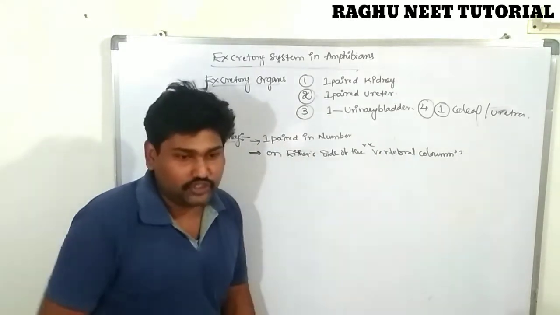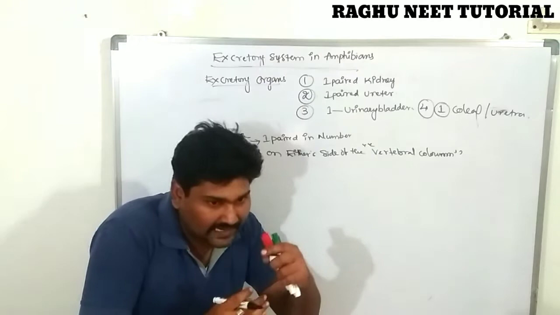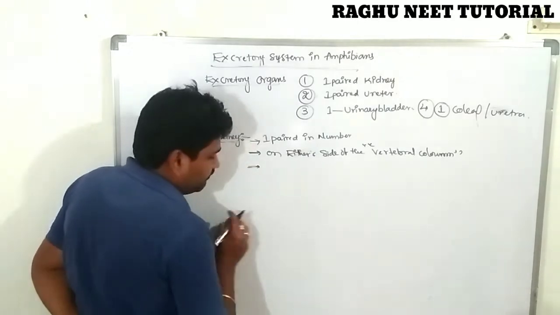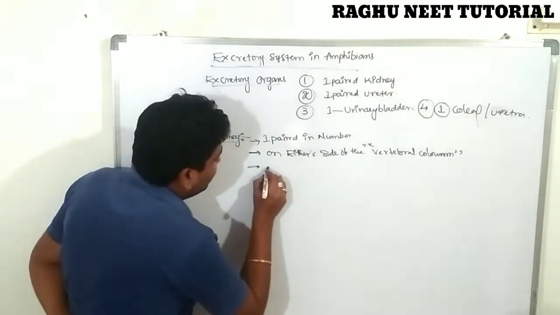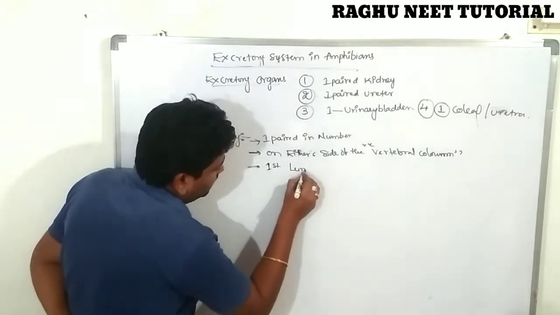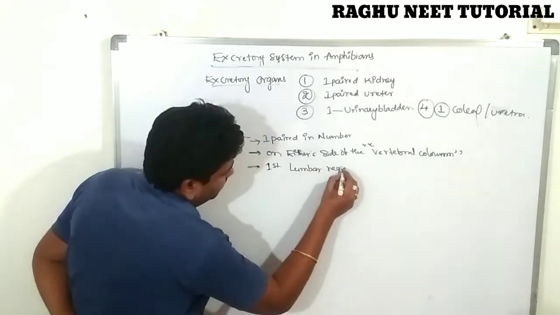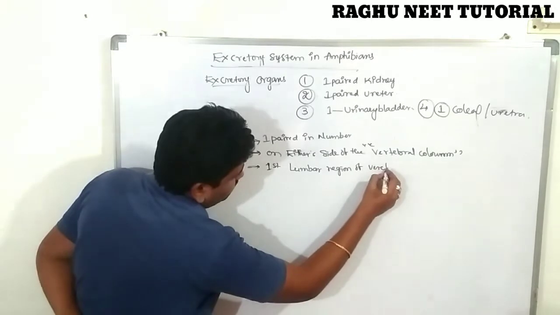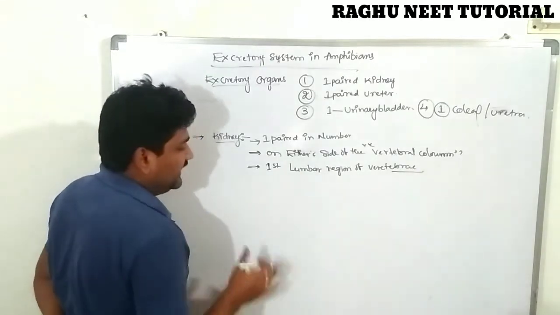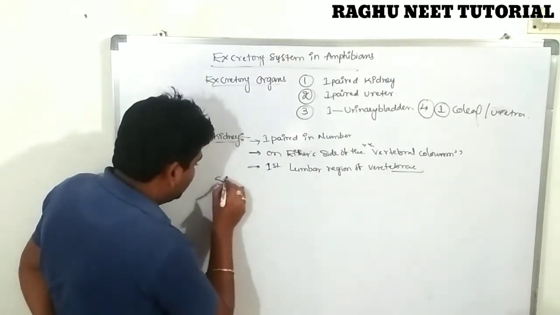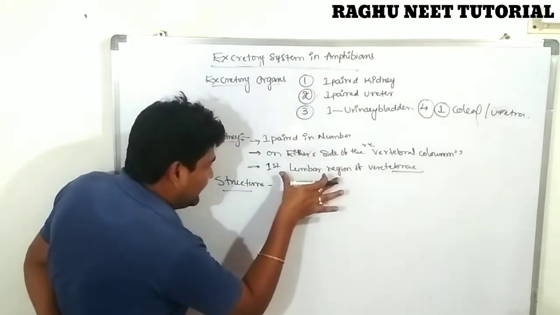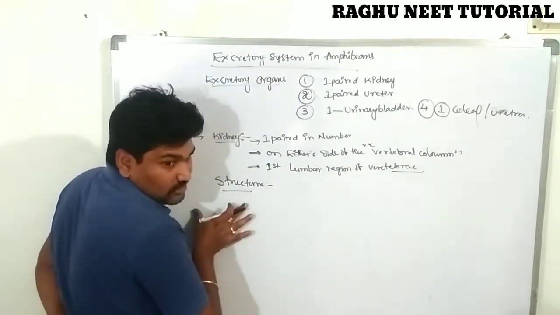The exact position of the kidneys is in the first lumbar region of the vertebra. The exact location is the first lumbar region of the vertebra. So this is the location. Clear? Next, what is the structure and color of the kidney? First we discussed how many in number and where exactly they are located. Next, what is the structure of the kidney?